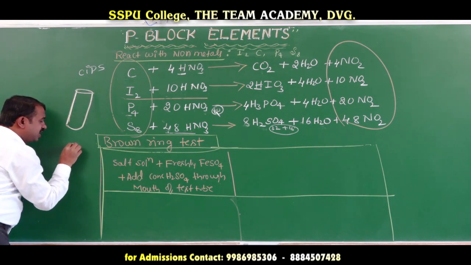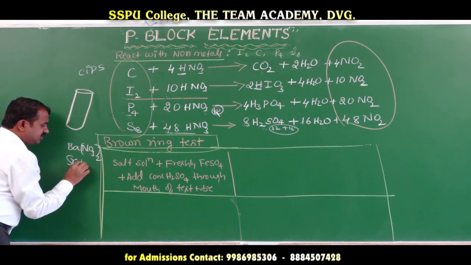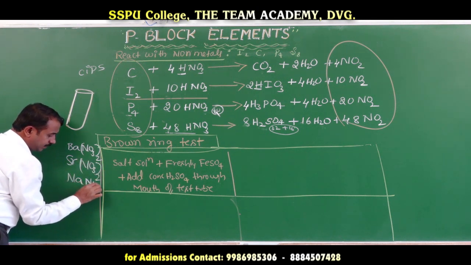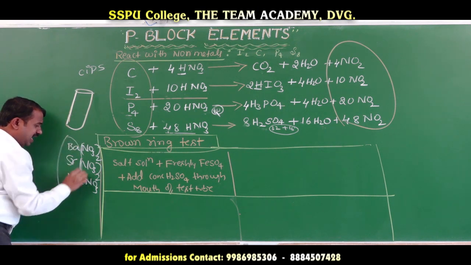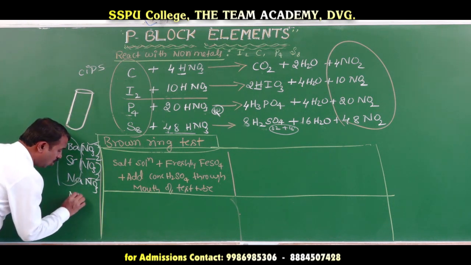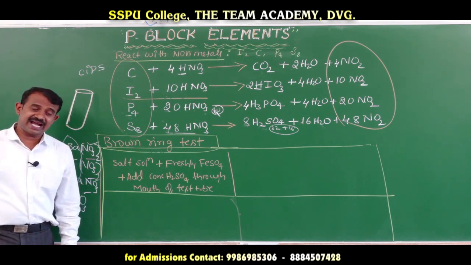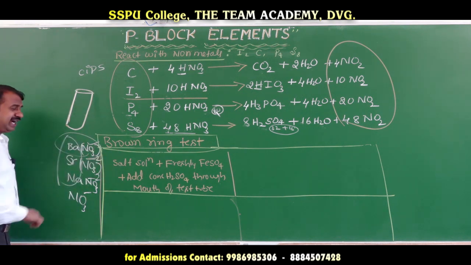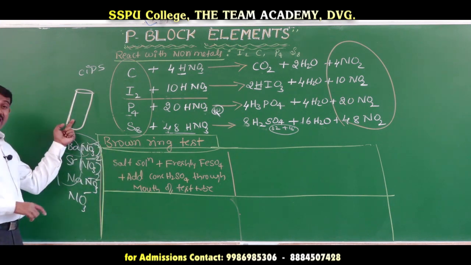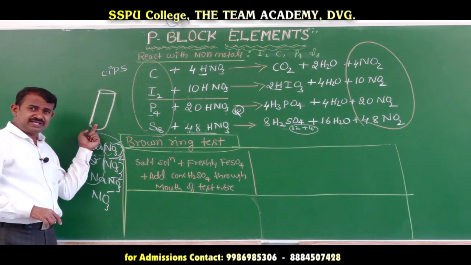Salt means, suppose they are given barium nitrate, strontium nitrate, or sodium nitrate; these are the basic radicals. This is the acid radical, NO3 minus. Suppose a salt which contains nitrate is dissolved in water, that is called a salt solution. Add the salt solution.